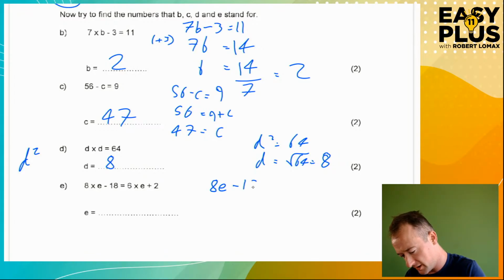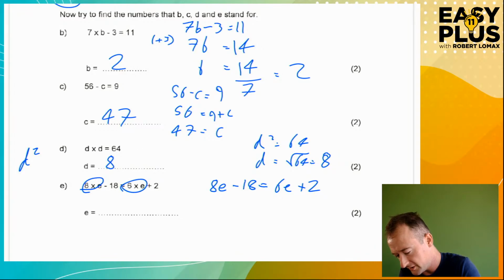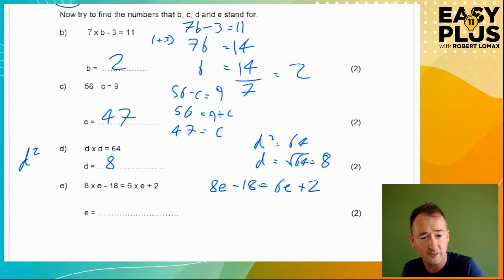8e minus 18 equals 6e plus 2. Okay, that's a little bit simpler. Fewer terms to deal with. And it's easier to see that the 8e and the 6e belong together.